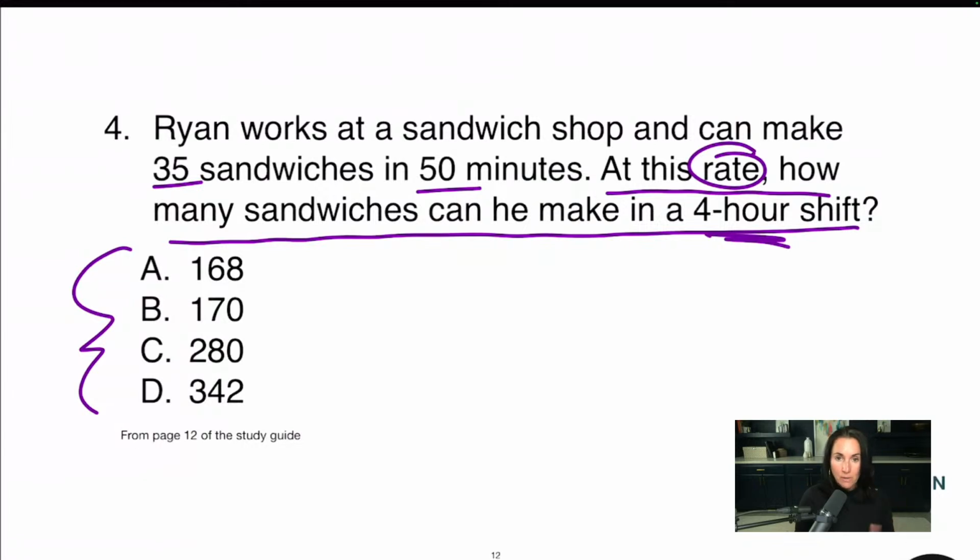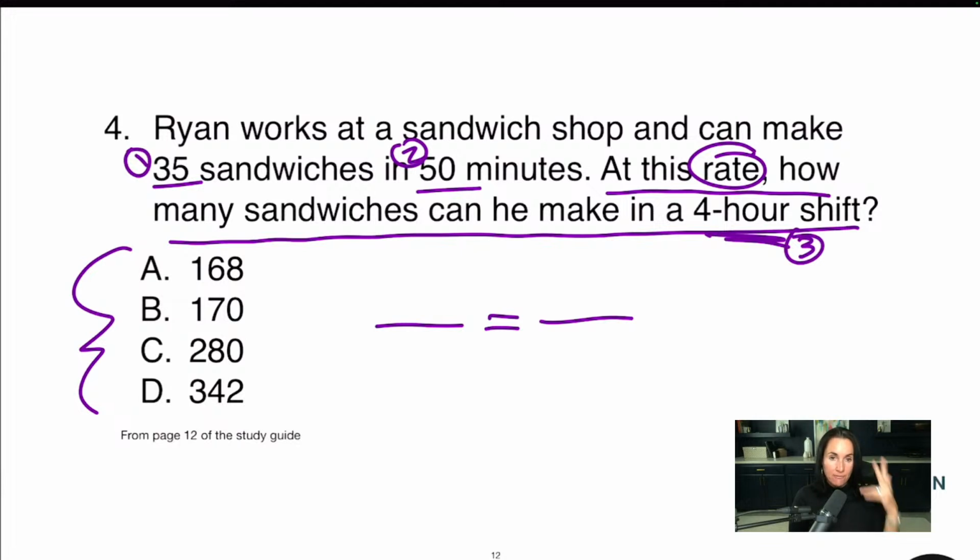All right, I have a few things going on here. First of all, I have a proportion. So I'm going to set 2 fractions equal to one another. I know this by the rate. I also know this by the fact that I have 3 things out of the 4 things I need to understand this, right? I have how many sandwiches he can make in 50 minutes.